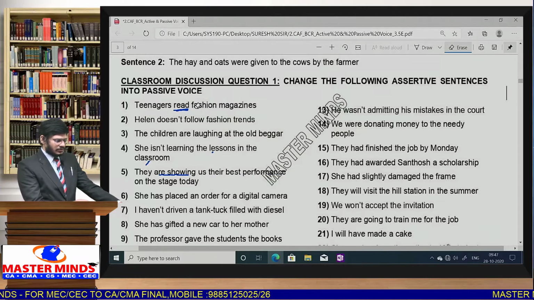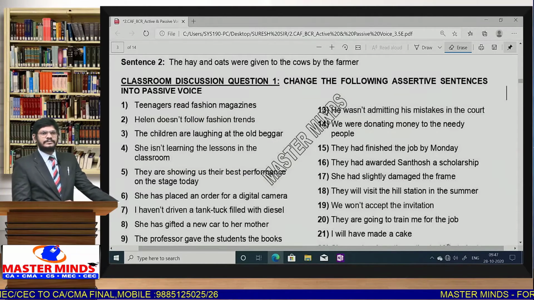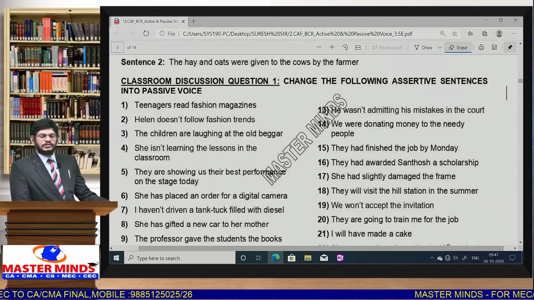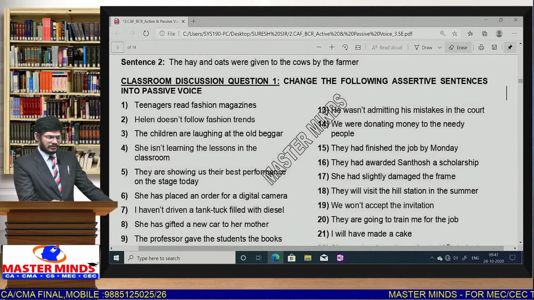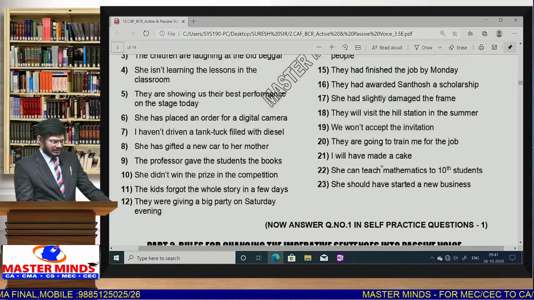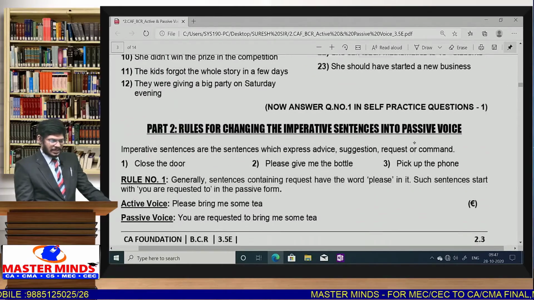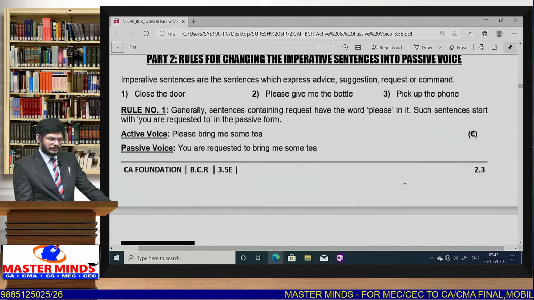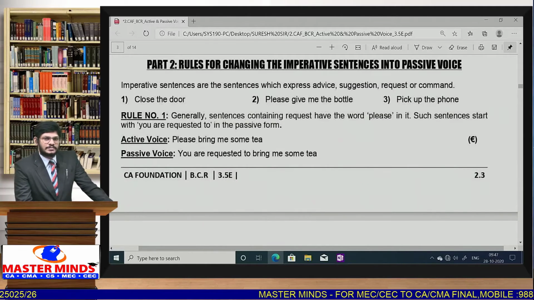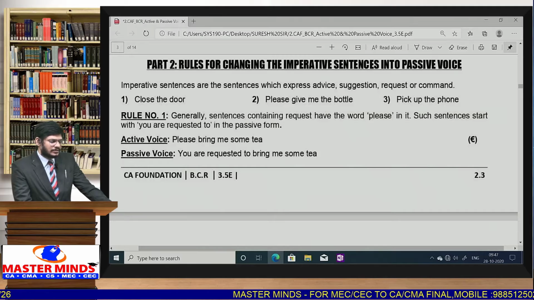In this way you can think of some sentences and you can go through the answers. Try this first model, and you can check the answers from the material that is given. The suggested answers for this will be provided, so you can go through them in the material itself. Along with the material it will be there.